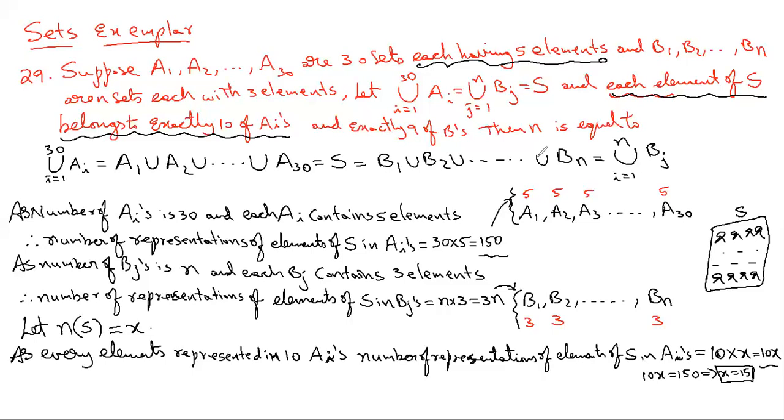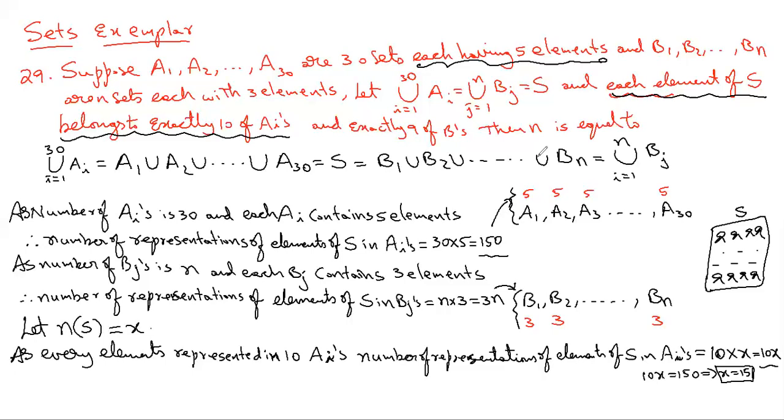So her school will definitely get 10 into 15, 150 participation certificates. That's the principal's calculation. So you calculate from the number of certificates distributed and the number of certificates received. Both ways, the number distributed cannot differ from the number received, because they are the same certificates.